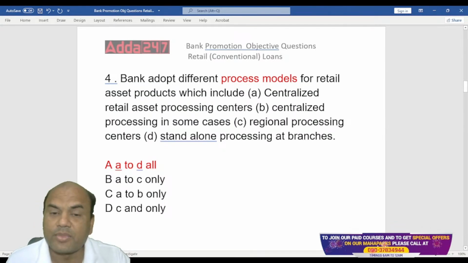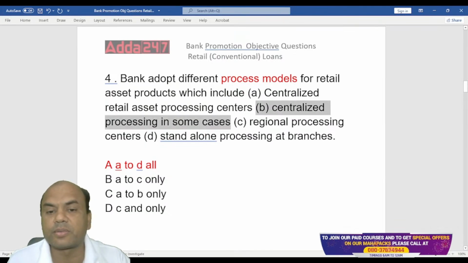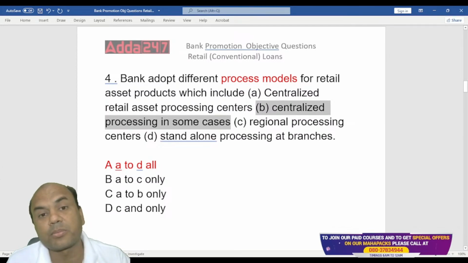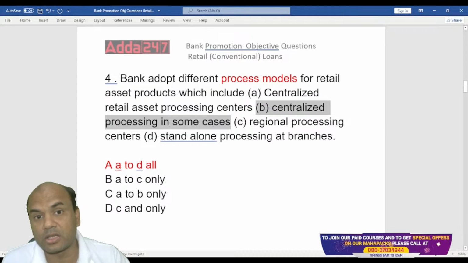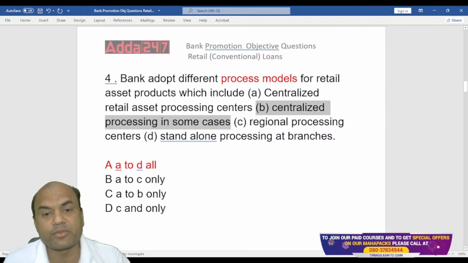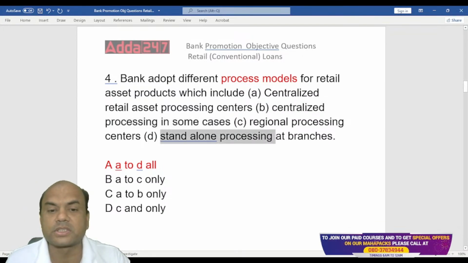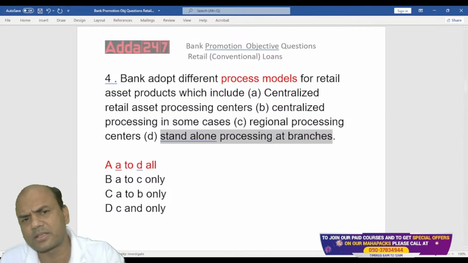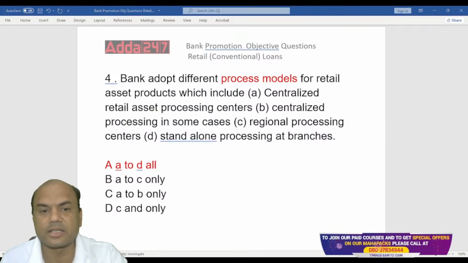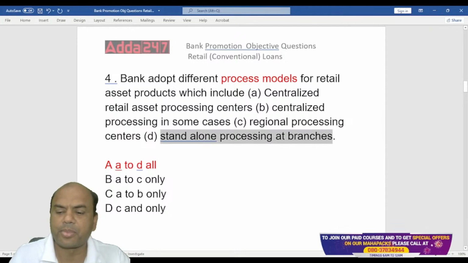Although I'll say majority of the banks are now on this central processing units. Majority of the banks, both assets and liabilities, both are processed at the central level nowadays. But majority, I don't say all. There are some banks which are still in the standalone processing. Many of the banks are there. Smaller banks generally have seen this. Okay, next one.